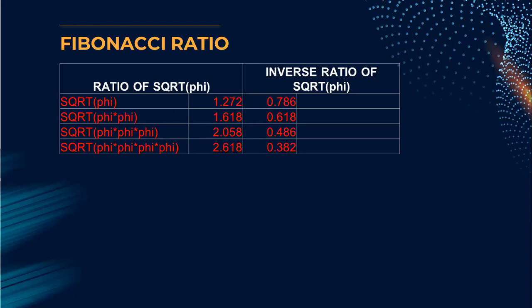the ratio of the square root of phi, phi square, phi cube, and phi to the power of 4. That is 1.272, 1.618, 2.058, and 2.618. Now, we have taken the inverse ratio of that. It comes to 0.786, that is 1 upon 1.272, 0.618, that is 1 upon 1.618, 0.486, and 0.382.